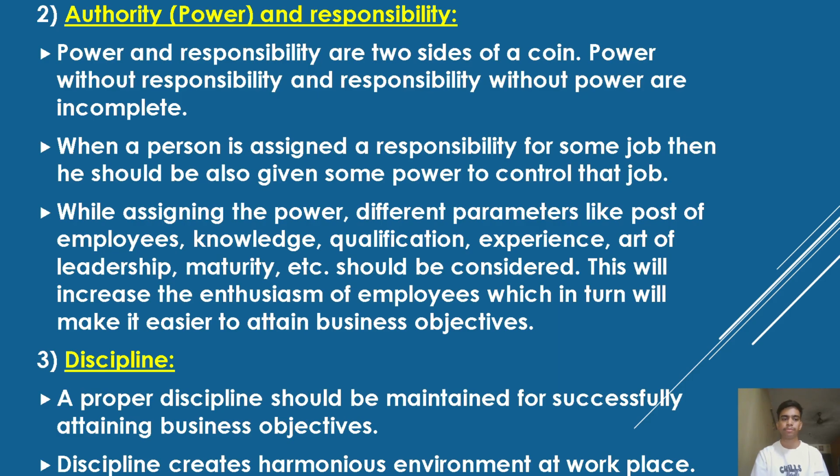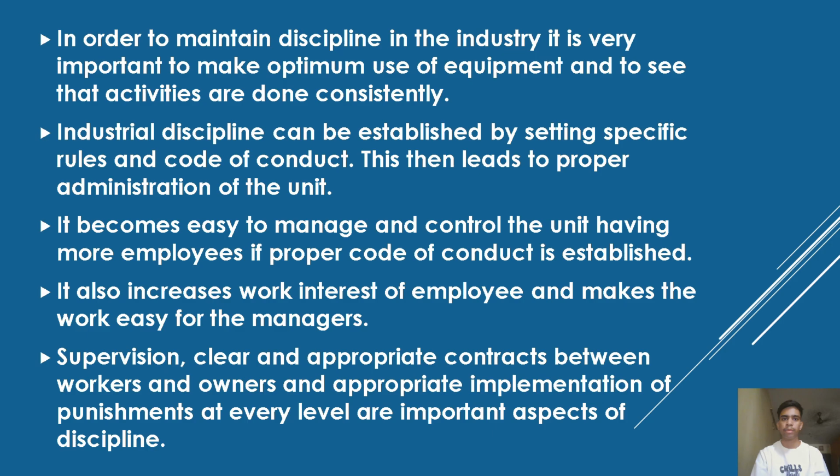business objectives. Discipline. A proper discipline should be maintained for successfully attaining business objectives. Discipline creates a harmonious environment at the workplace. In order to make discipline in the industry, it is very important to make optimum use of equipment and to see that activities are done consistently. Industrial discipline can be established by setting specific rules and a code of conduct. This then leads to a proper administration of the unit.